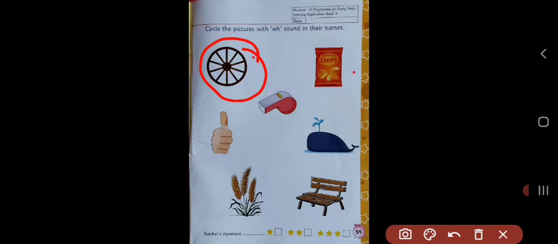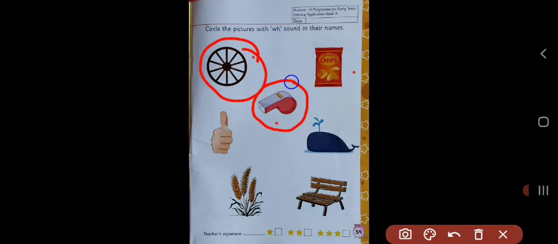Chips. Yes, very good. CH digraph sound is there. Very good. Next is whistle. Whistle. Can you hear sound here? Yes, we can hear WH sound. So here we have to circle this picture.